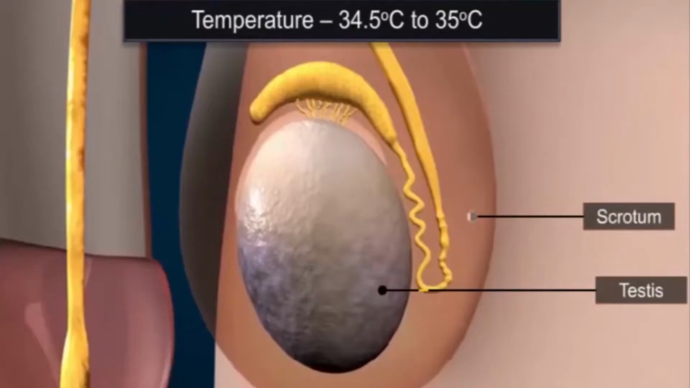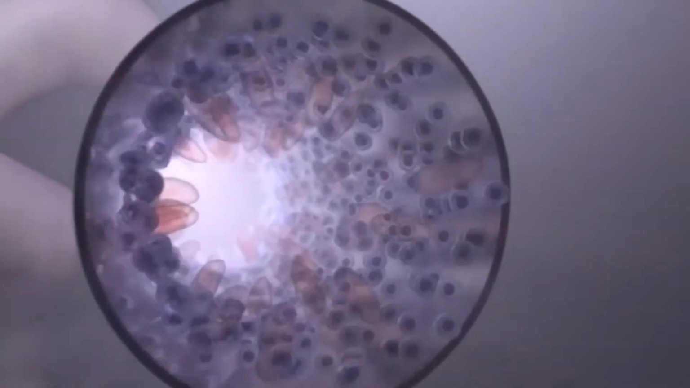Why are they located outside the abdominal cavity? So that it helps in reducing the temperature which is required for the process of spermatogenesis, that is the formation of sperm. What is sperm? Sperm is the male gamete.